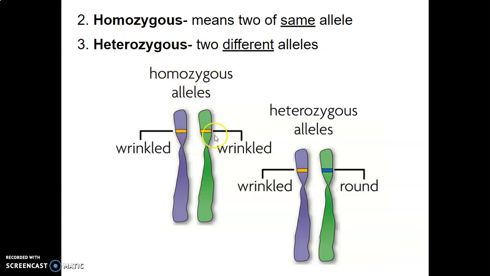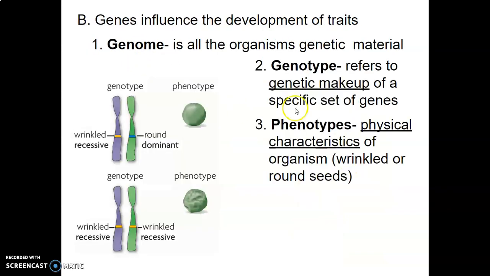Homo means they're the same. You got the same thing on one from your mama, one from your daddy. Hetero means you got them different, okay? They're different alleles on that homologous pair. Genes influence the development of certain traits, right? We saw that just a second ago when it makes proteins.